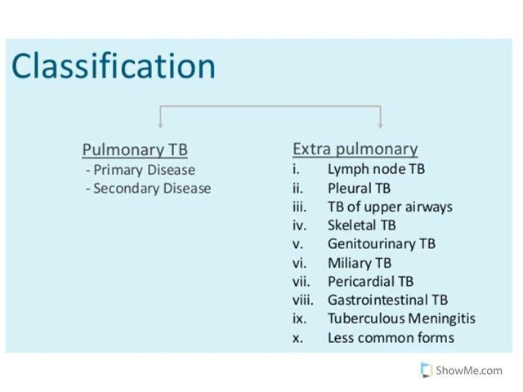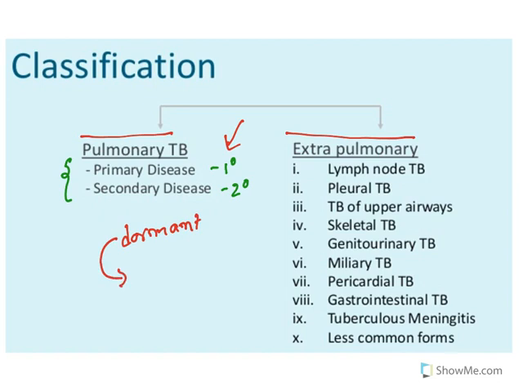Moving further, when you see the classification, it can be classified as pulmonary TB and extrapulmonary TB. Pulmonary TB affects the lungs. Again, in this you have primary disease and secondary disease. When someone gets TB for the first time, it is called primary. In certain people, TB remains dormant. Dormant means it is inactive. After some time, when the individual's immunity is reduced, it will become reactivated. Such conditions are known as secondary disease. That means TB is already there, dormant and inactive for some time. When it is reactivated, it is called secondary disease.